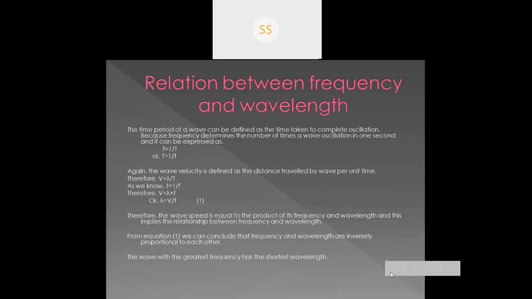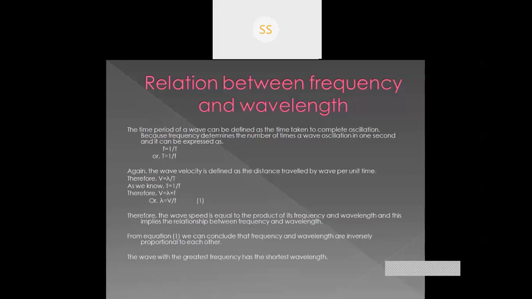Okay, next topic is the relation between frequency and wavelength. So the time period of a wave can be defined as the time taken to complete one oscillation. Oscillation means vibration. The time taken to complete one vibration is the time period of the wave.